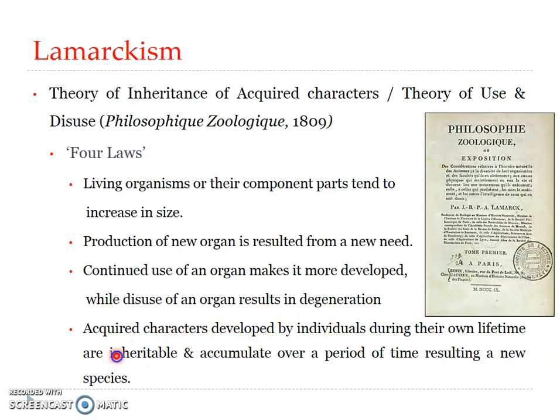The fourth one says acquired characters developed by individuals during their own lifetime are inheritable. That is, they can be passed to the next generation. And the acquired characters accumulate over a period of time, resulting in a new species.